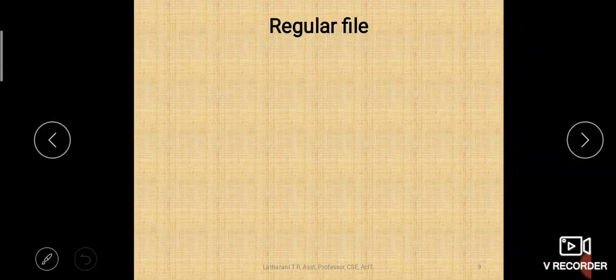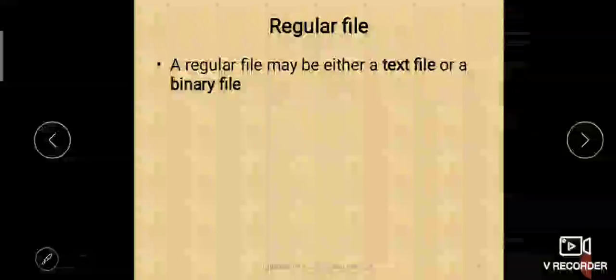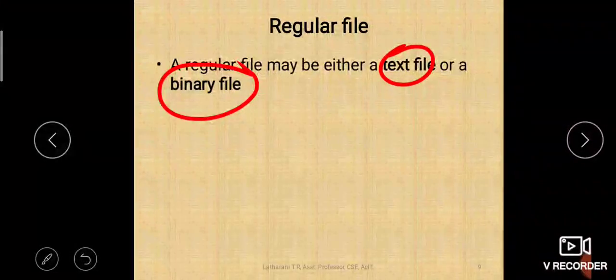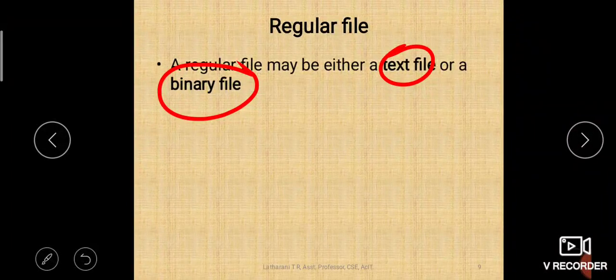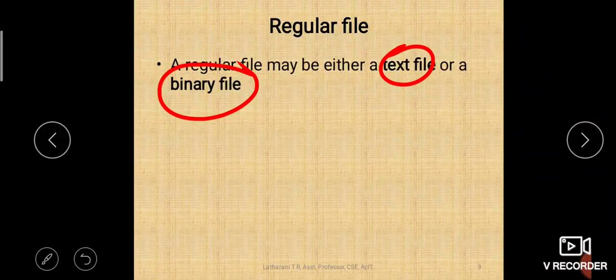Let us take the regular file. So what is this regular file? A regular file may be a text file or it may be a binary file. So what is the meaning of this? Text file means some text. Text means a collection of characters, isn't it? Characters means alphabets, digits, special symbols, etc. So a text file contains some information. If you write a letter, a program, or a list, all of it comes under the text file. Binary file means it contains binary information.